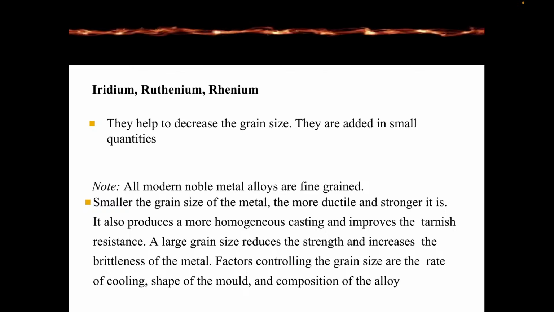The smaller the grain size of the metal, the more ductile and stronger it is. It also produces a more homogeneous casting and improves the tarnish resistance. The large grain size reduces the strength and increases the brittleness of the metal. Factors controlling the grain size are the rate of cooling, shape of the mold and composition of the alloy.